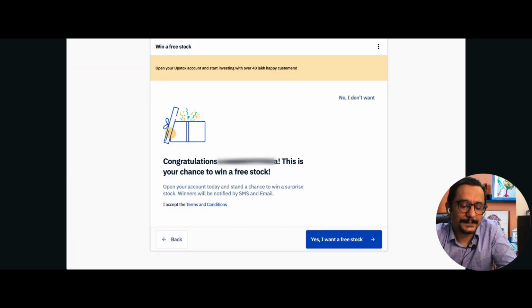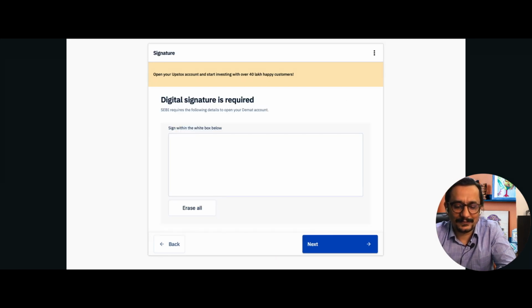Now the moment you do that, it will give you an offer of your chance to win a free stock. Now you may not win a stock, but if you want to take that chance, you click here. If you're not tempted by winning one free stock, then you can also select no, I don't want, and then it will take you to the next page.